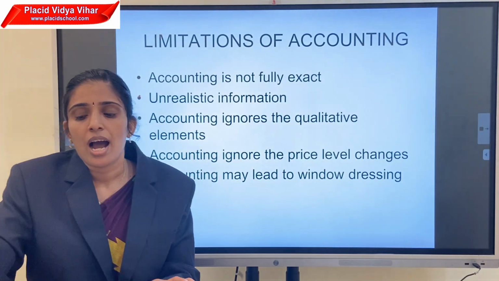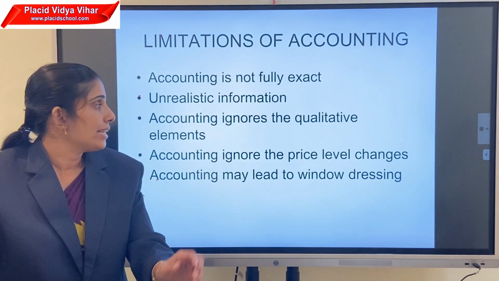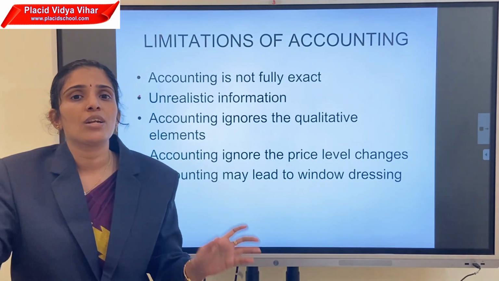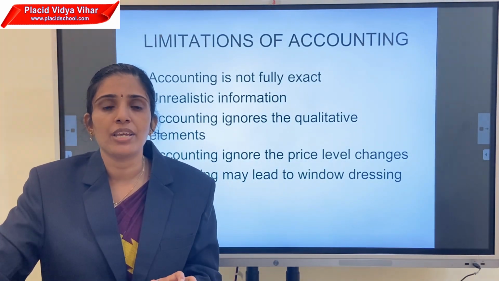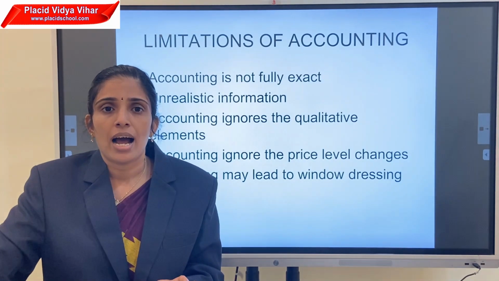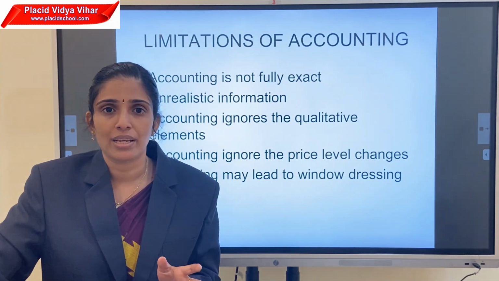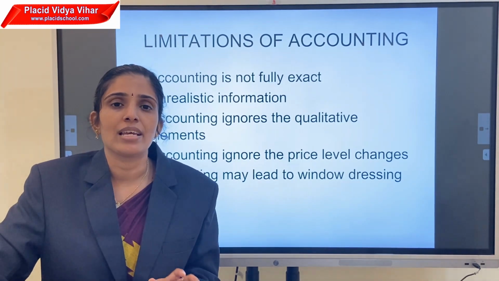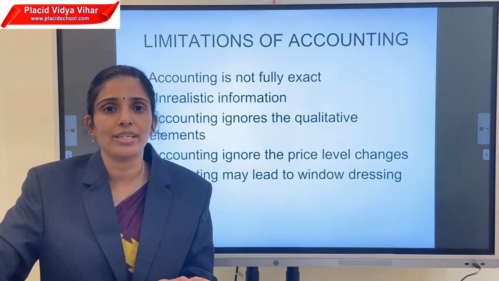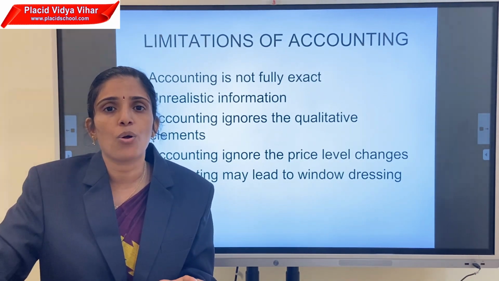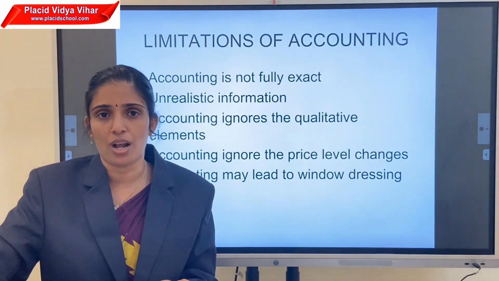Then the third one, accounting ignores qualitative information. That means in accounting, we consider only the quantitative aspect, that is, what we can report in terms of money. Management skill, employee skill, public relations, these types of factors are not recorded in the books of account. That means we ignore the qualitative aspects and consider only the quantitative aspect. That is another limitation of accounting.